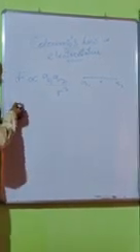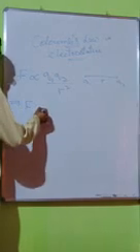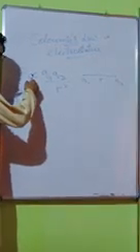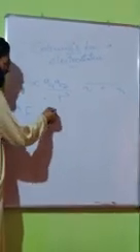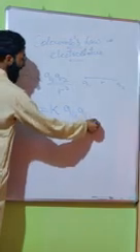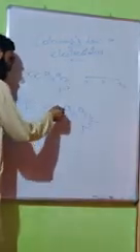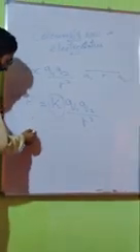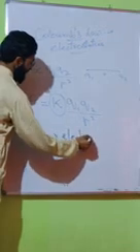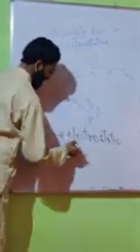Which implies we can write F is equal to, using a constant of proportionality, which in this case is K. Therefore we can write F is equal to K Q1 Q2 upon R square. This constant of proportionality K is known as the electrostatic force constant.